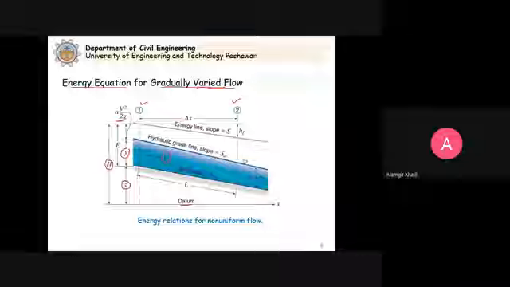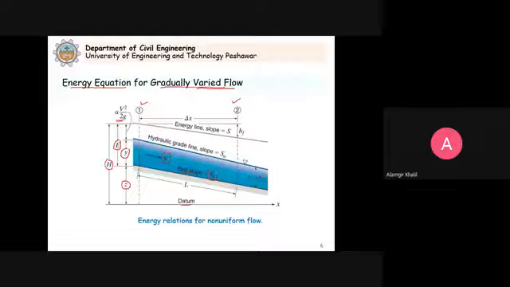So this E is the specific energy, and this E is just the sum of the depth of flow plus the velocity head, as we studied in detail before the midterm. So we have the three types of slopes that we consider. We have the bed slope, which is denoted by S naught.